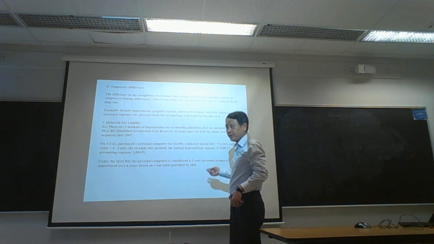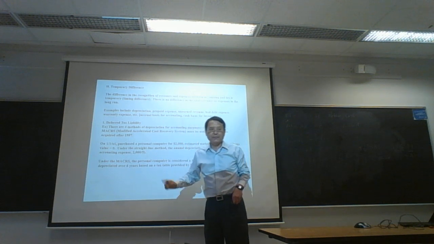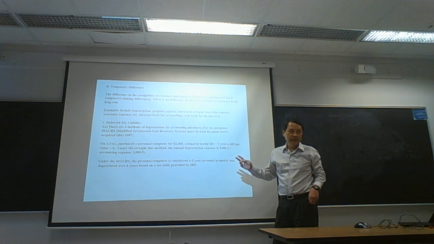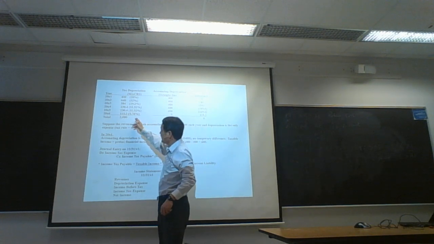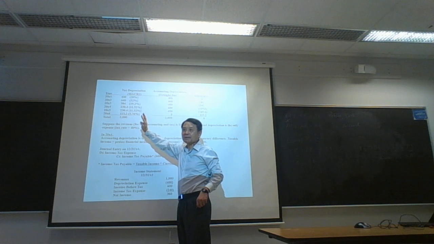For tax depreciation, we have to use so-called MACRS, Modified Accelerated Cost Recovery System, if an asset is purchased after 1987. So there are 2 different depreciation schedules, this one for accounting and this one for tax.